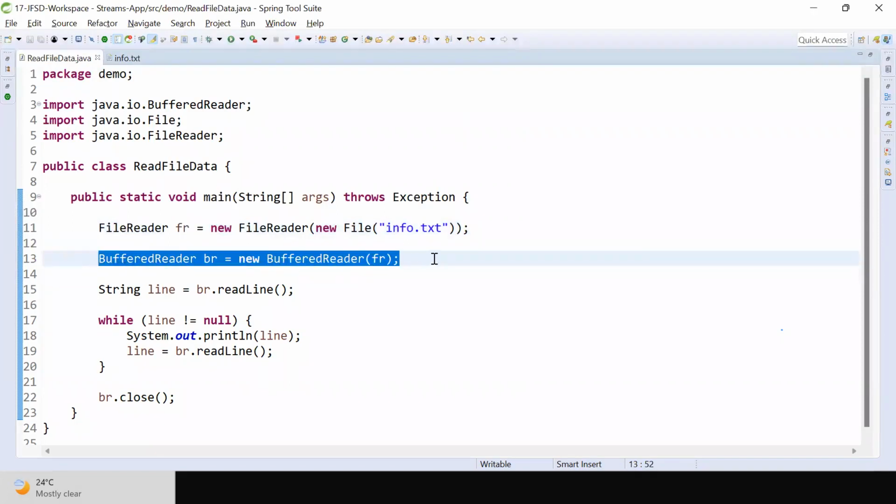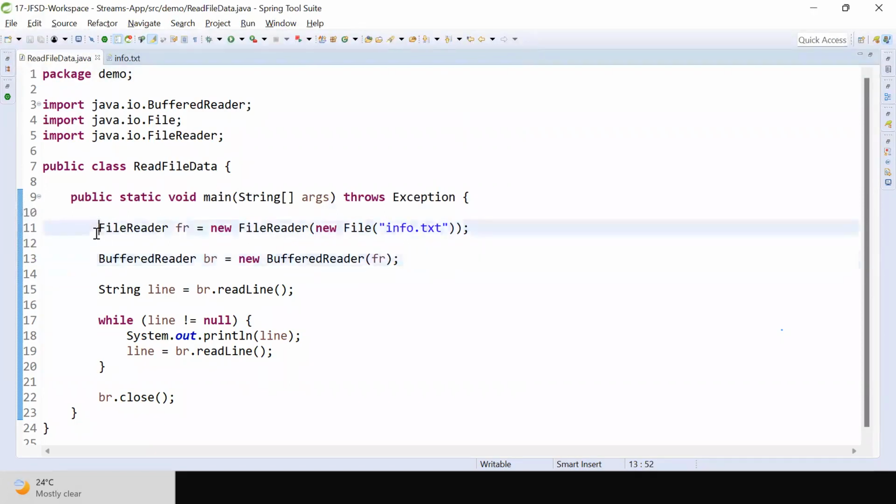By using BufferedReader. So I'm connecting the FileReader object to BufferedReader. Using BufferedReader, I'm calling the readLine method. It will give me a line of data. If that line is not equal to null, that means the line is not empty, my file is not empty, there is a line with data. I will print that line.